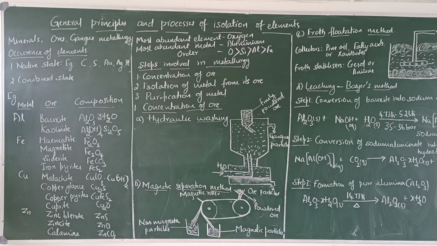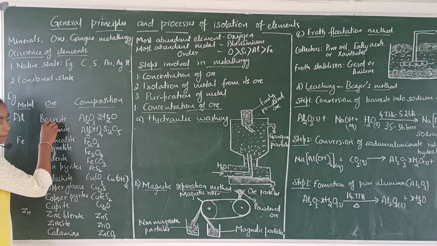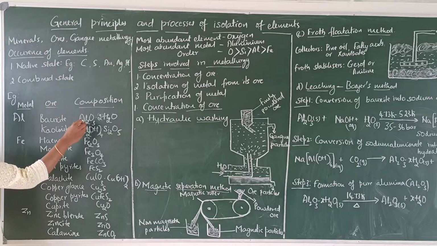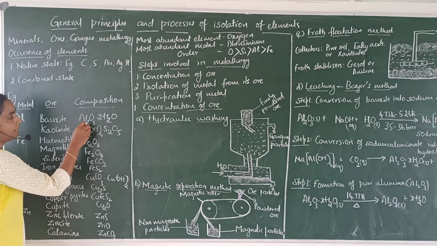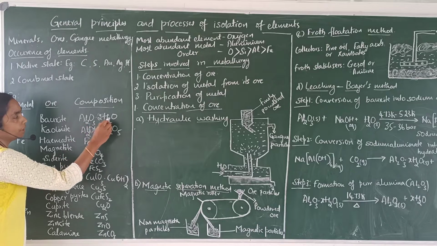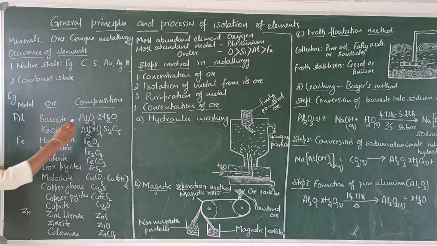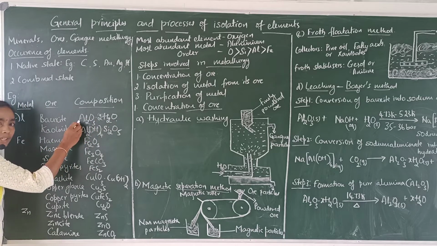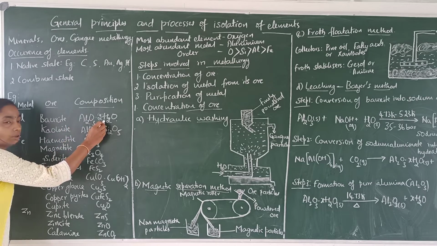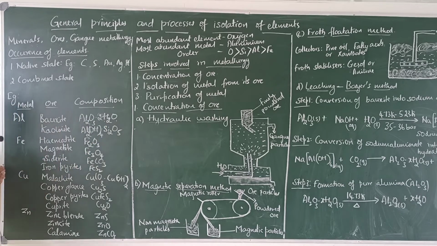Metal aluminium. The ore of aluminium is bauxite and the composition of bauxite is Al2O3.2H2O. Here, oxygen is combined with aluminium. So, it is called oxide ore.